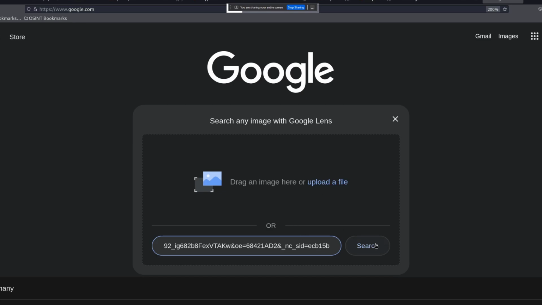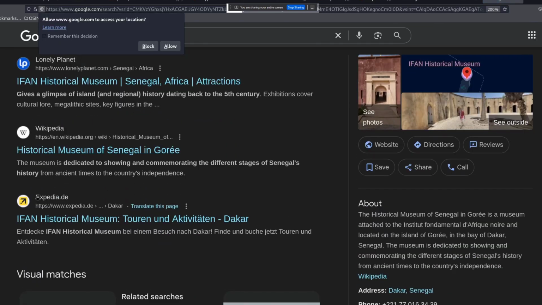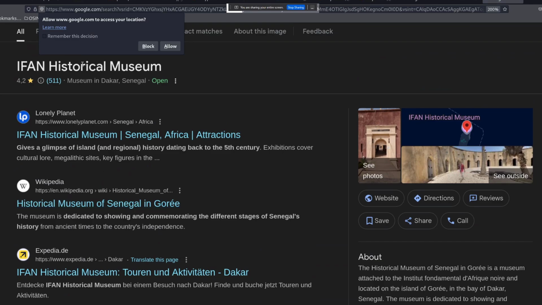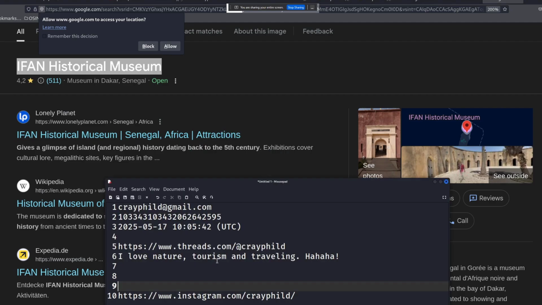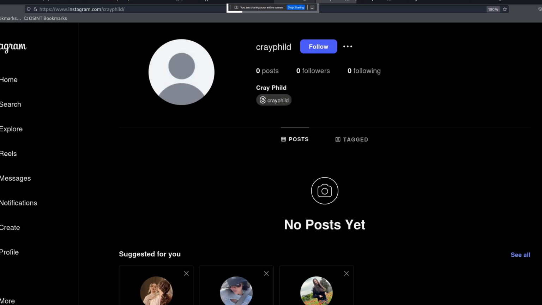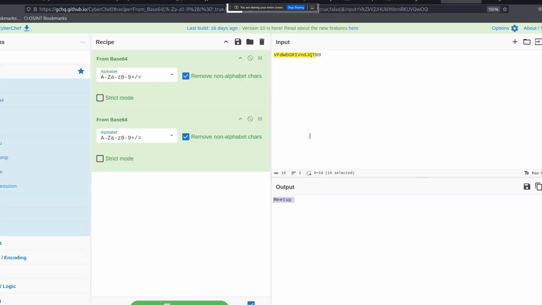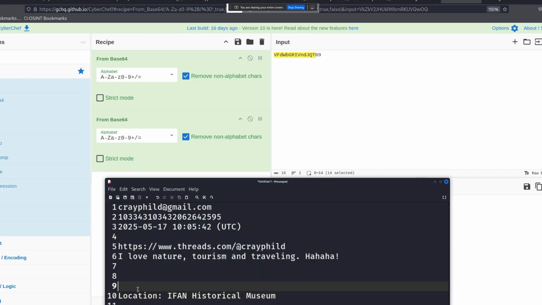In my case, I already have the picture, so I'm gonna search for it. And we can see that it is a museum in Senegal. So I'm going to copy this, I'm gonna say location, and then I'm going to go to his threads profile and let me copy meetup. So the meetup is going to be at this location.